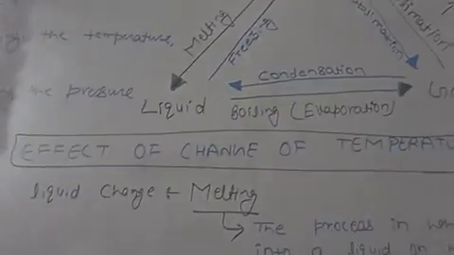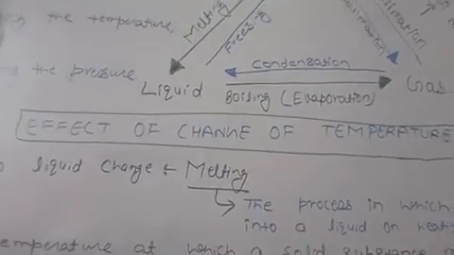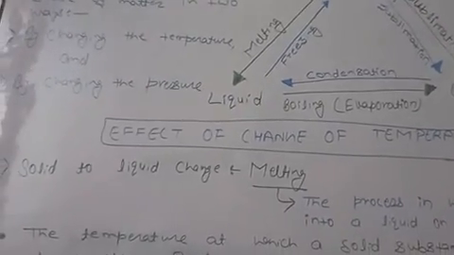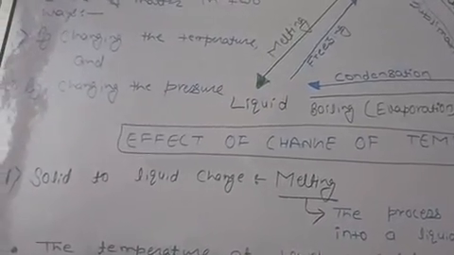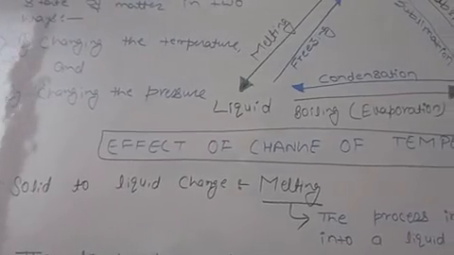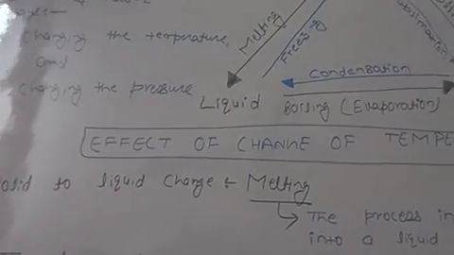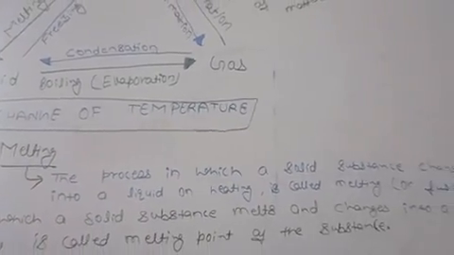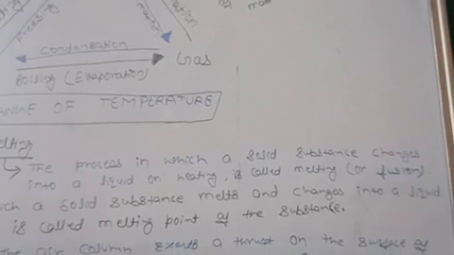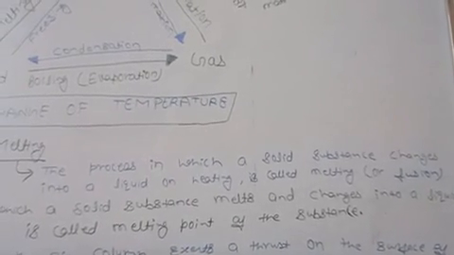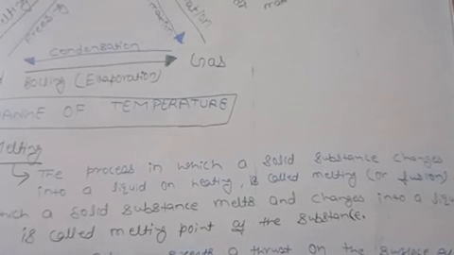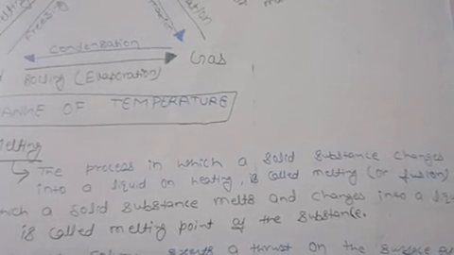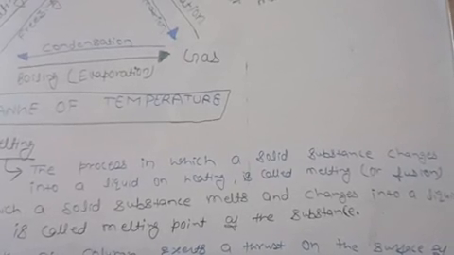Okay, now see here, today we will learn the effect of change of temperature on the state of matter. So here we go. First, solid to liquid change. As we know, it is called melting. So what will be the definition of melting? The process in which a solid substance changes into a liquid on heating is called melting or fusion.